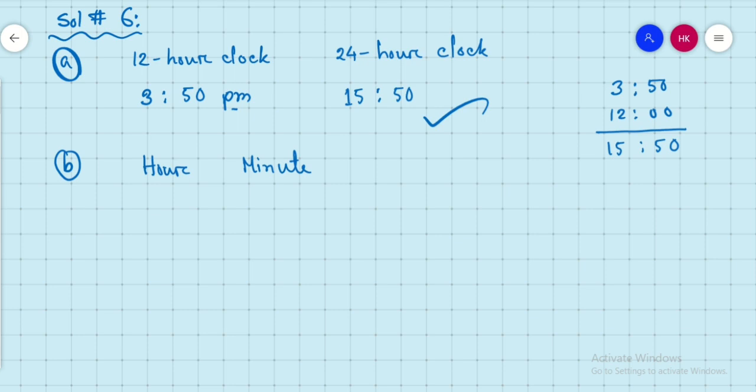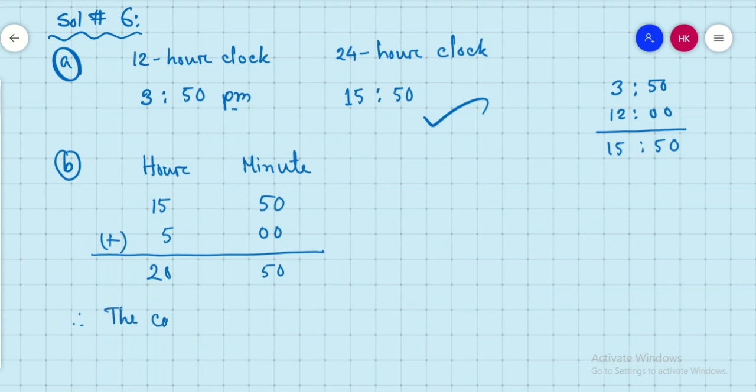So you just add 15:50 and 5 hours. 5 hours means 5:00. That means the arrival time should be 15 plus 5, 20, and 50. Therefore the car reached at 20:50. This should be the answer of number 6.